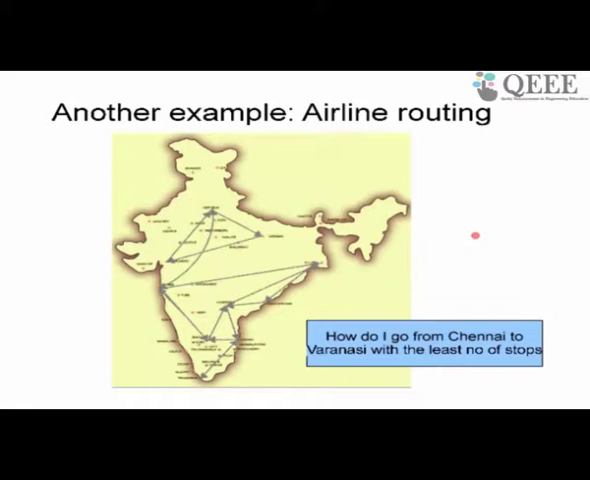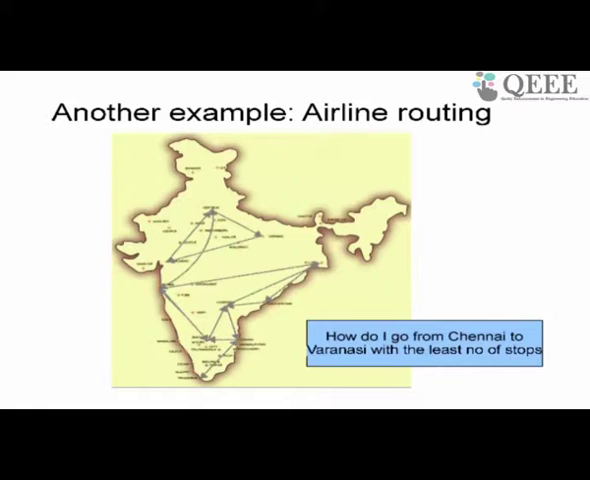Or I want to do another problem. I want to go from Chennai to Varanasi, but by spending the least amount of money, right? So I know the fares of the different legs, and I want to choose the legs in such a way that the total fare is the minimum. So I get the lowest ticket cost for going from Chennai to Varanasi. These are different kinds of routing problems.